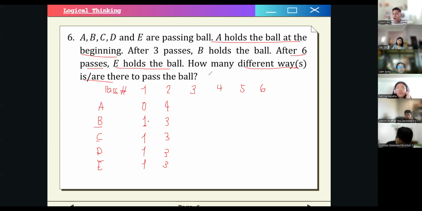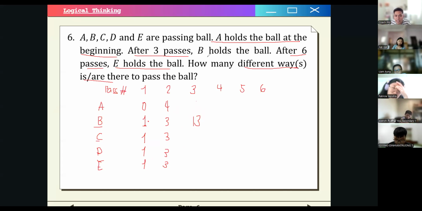But now, we know for a fact that after 3 passes, B holds the ball. Okay? So how many ways can it reach B at the third pass? Again, we just have to write kind of a tree diagram. So 4 plus 3 plus 3 plus 3. So what's the sum? 13, right? So let's delete the branches.